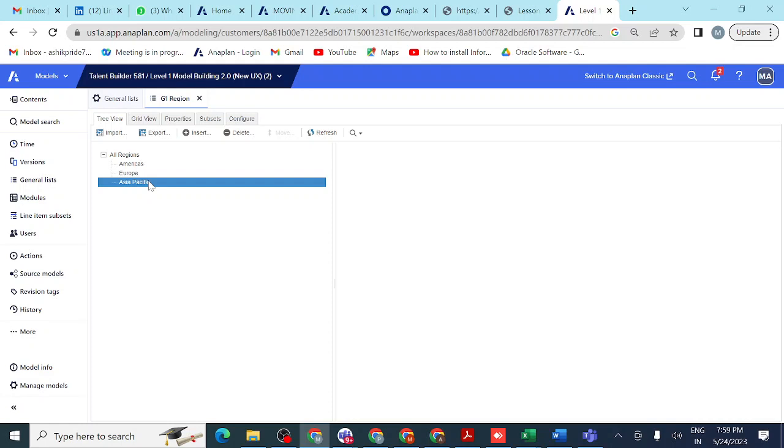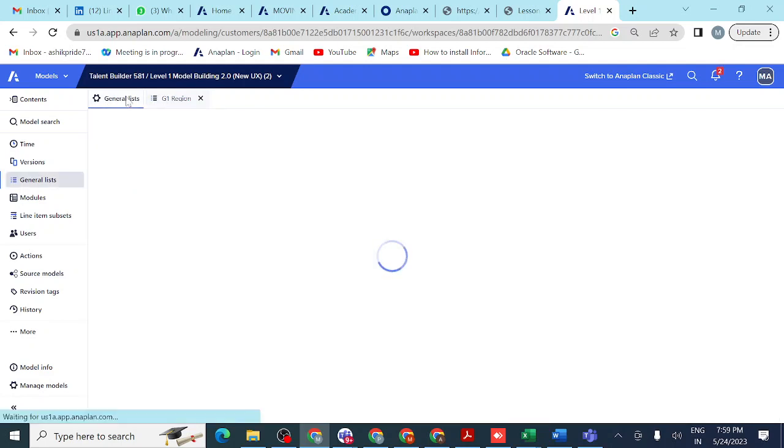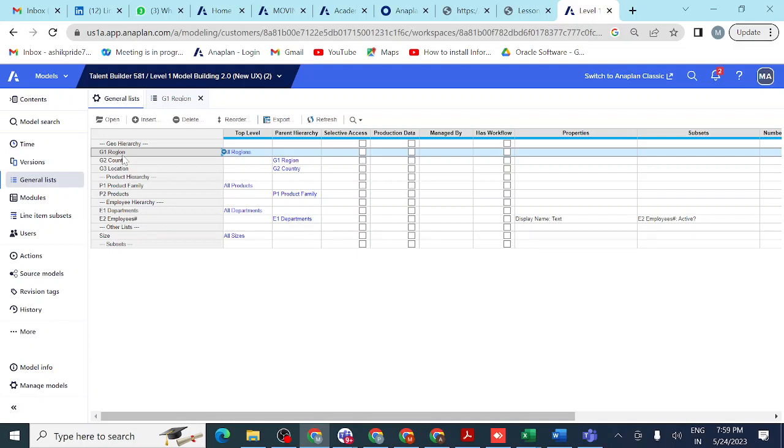Our business, in whatever model we created here, is divided into 3 regions: America, Europe, and Asia Pacific. So 3 related group items we create and store at one place. That comes under G1 region. That is known as G1 region.